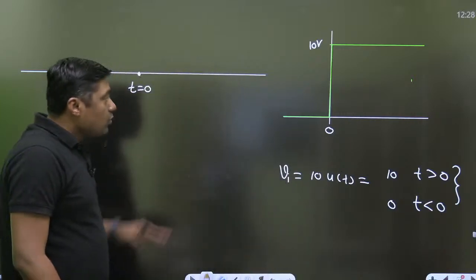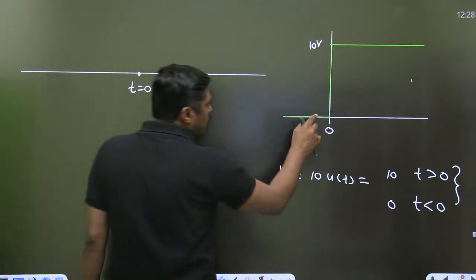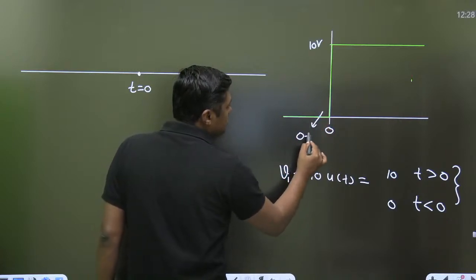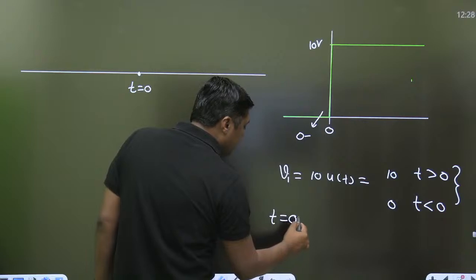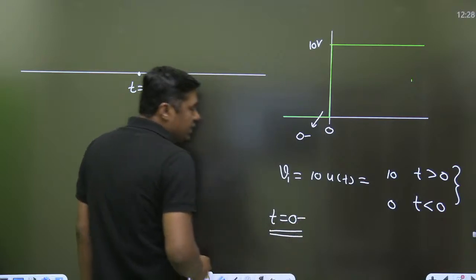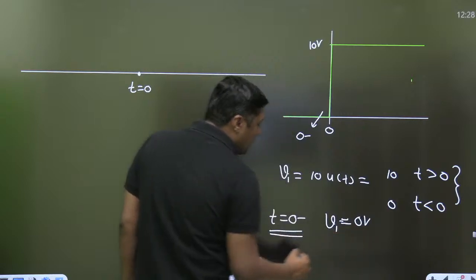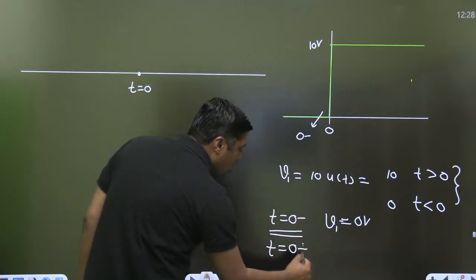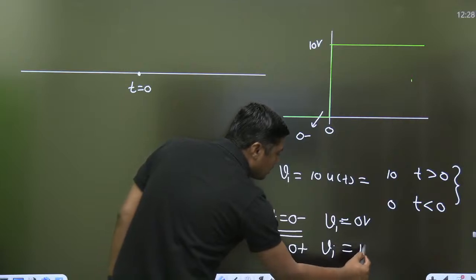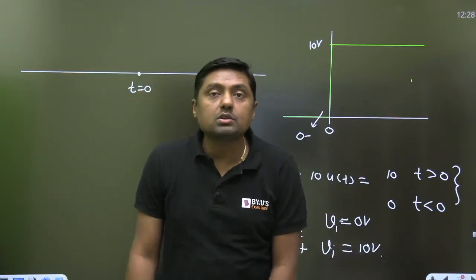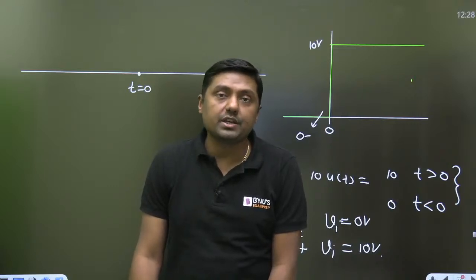So how can we define this signal? Exactly just before 0, this is called 0 negative. At t equal to 0 negative, Vi is equal to 0 volt. And exactly at t equal to 0 positive, Vi is equal to 10 volt. This type of change is called sudden change or abrupt change.